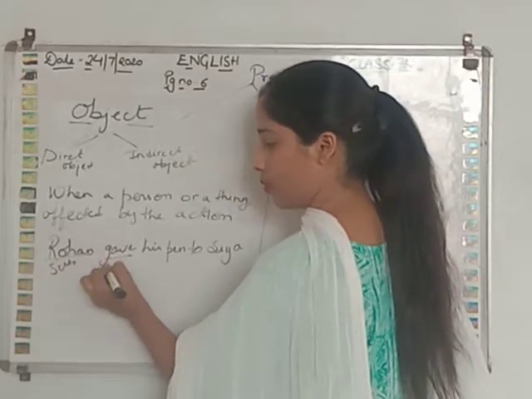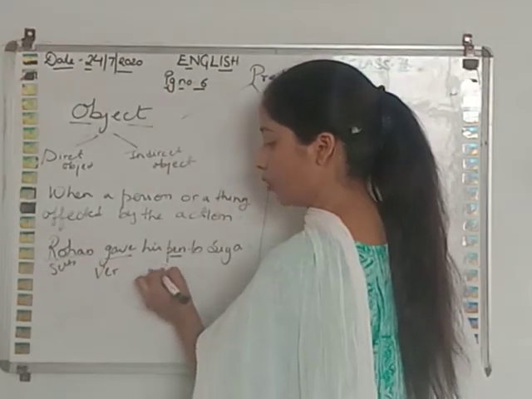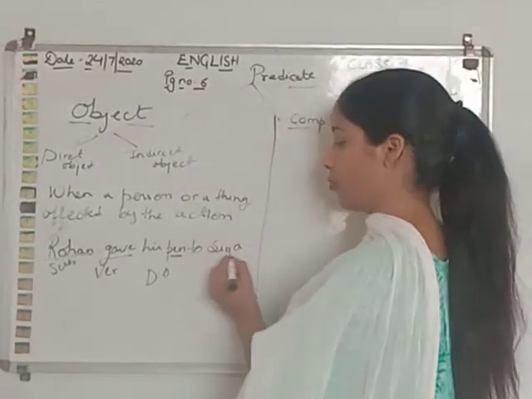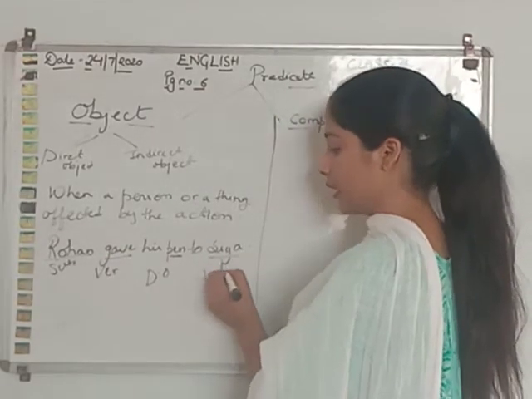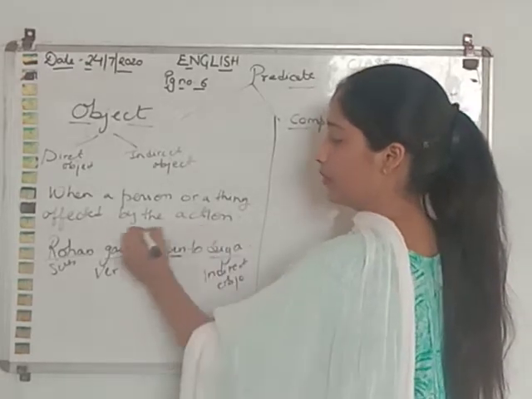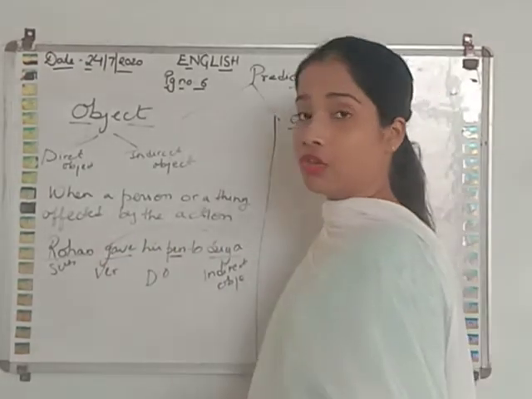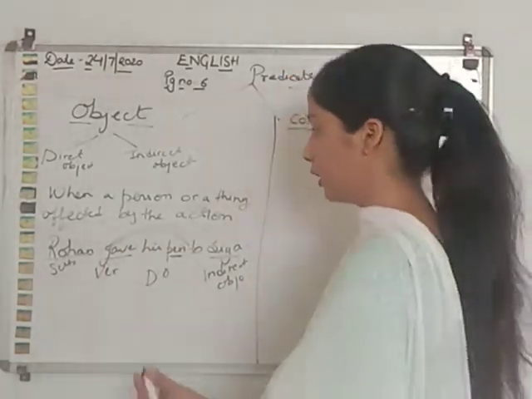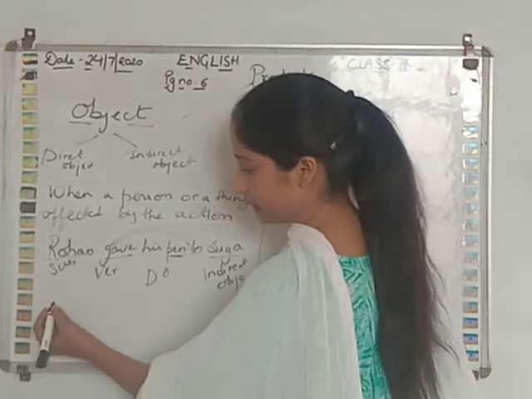Gave is the verb. Pen is a direct object because we are passing the pen. And Sia is the indirect object because Sia is affected by the action, and pen is also affected by the action.